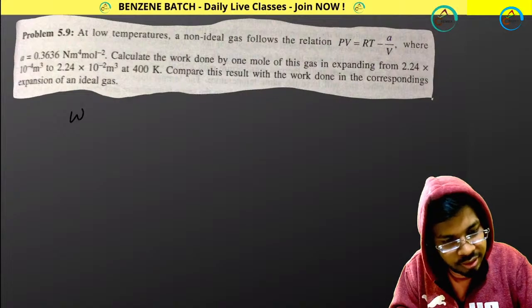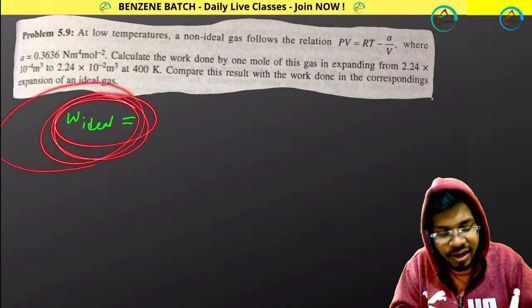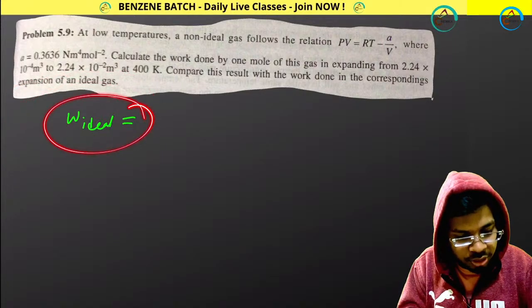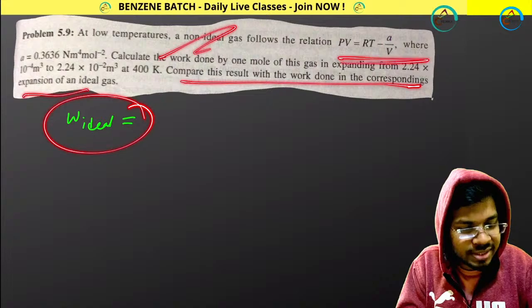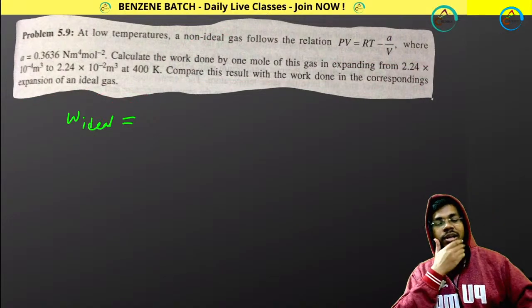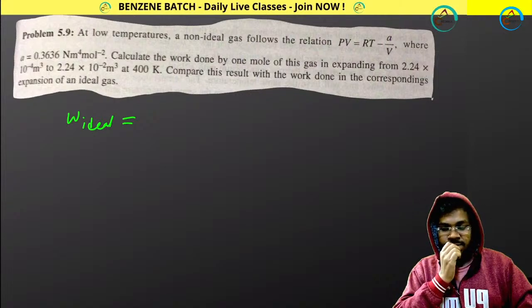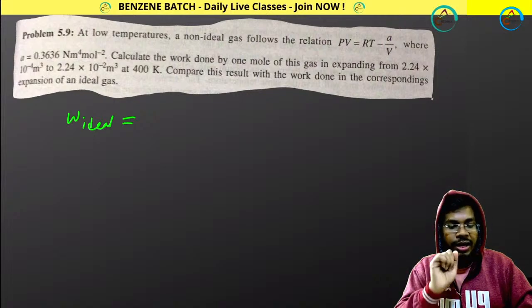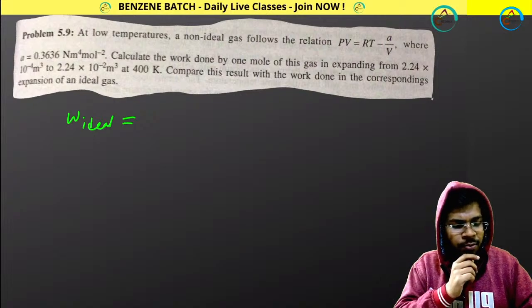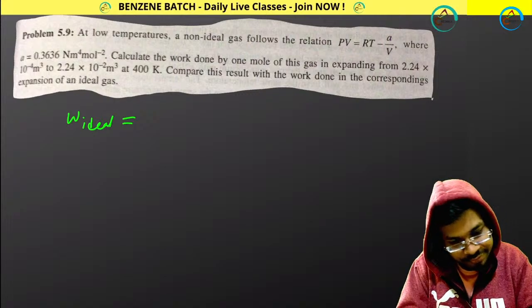So calculate W for ideal gas. First calculate this value so that you can easily compare the value for this gas. Don't calculate for this non-ideal gas, please calculate for ideal gas. You just need volume V1, V2, temperature is given, number of moles is given, R value you know already. Just do this.